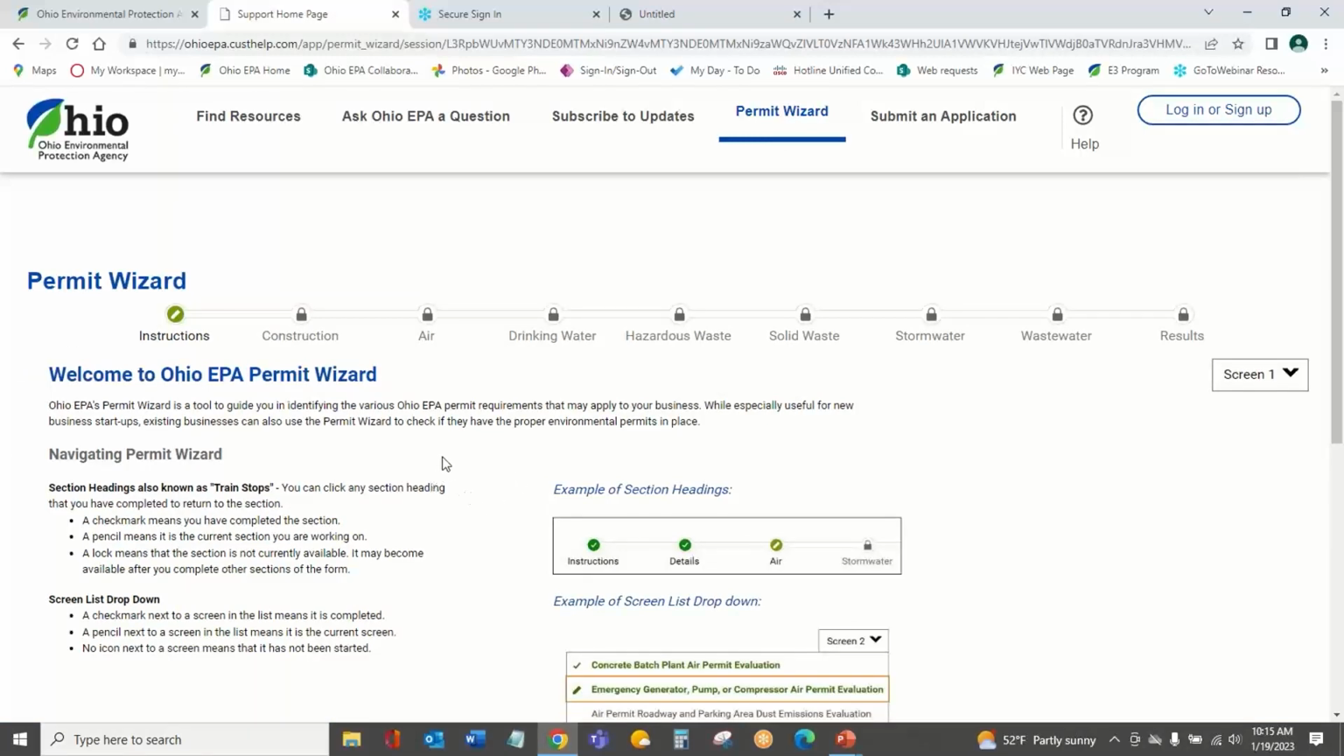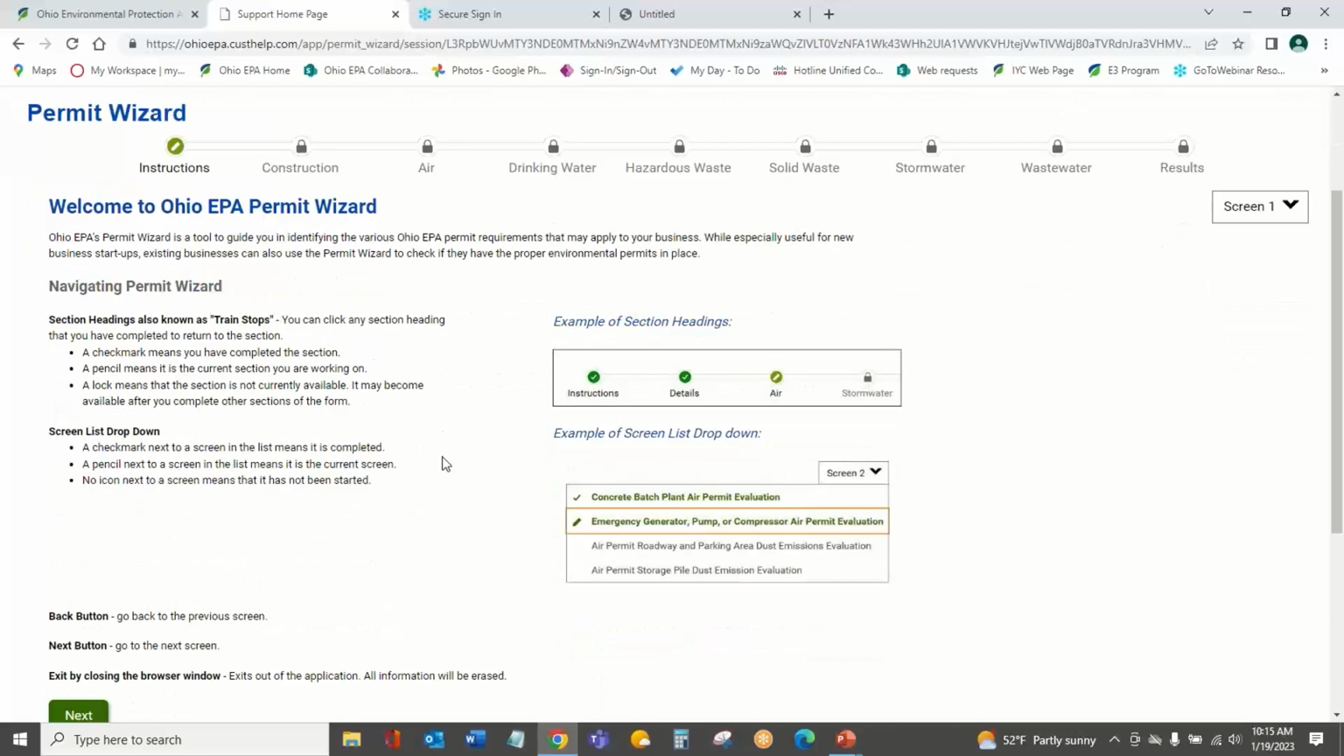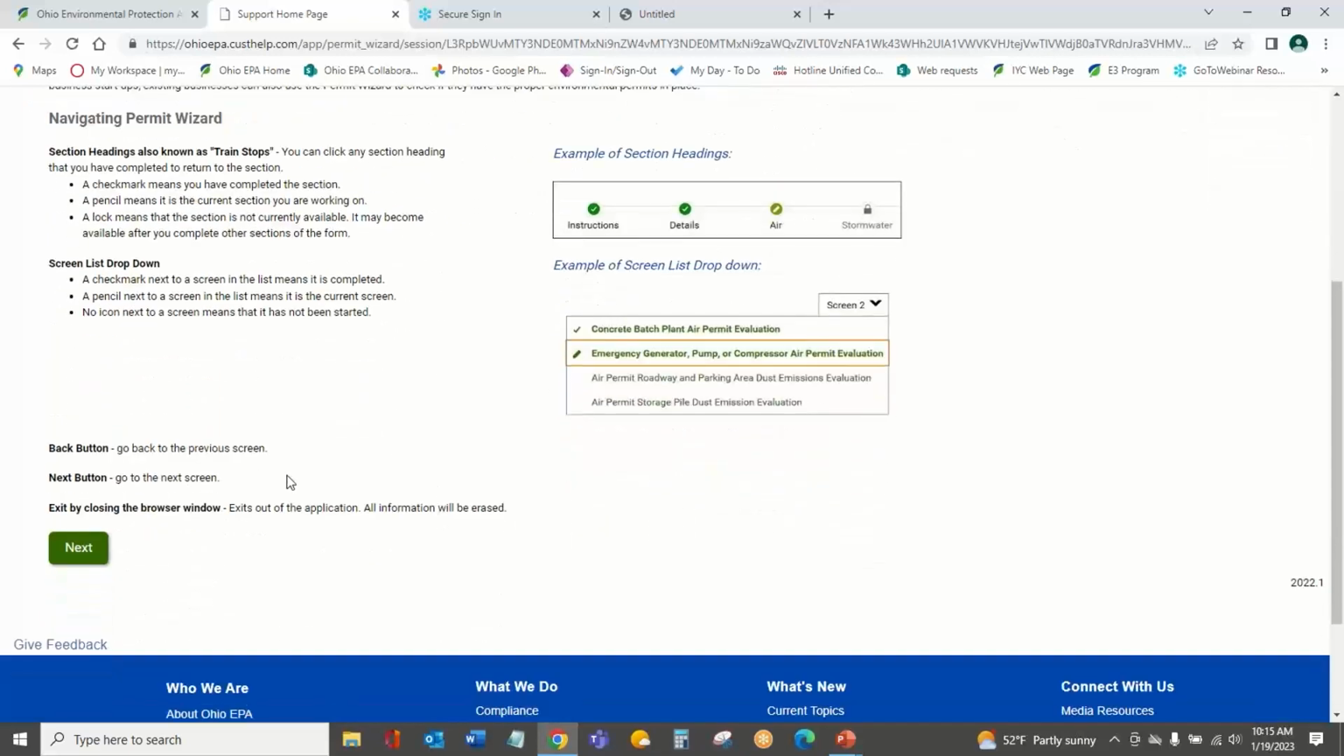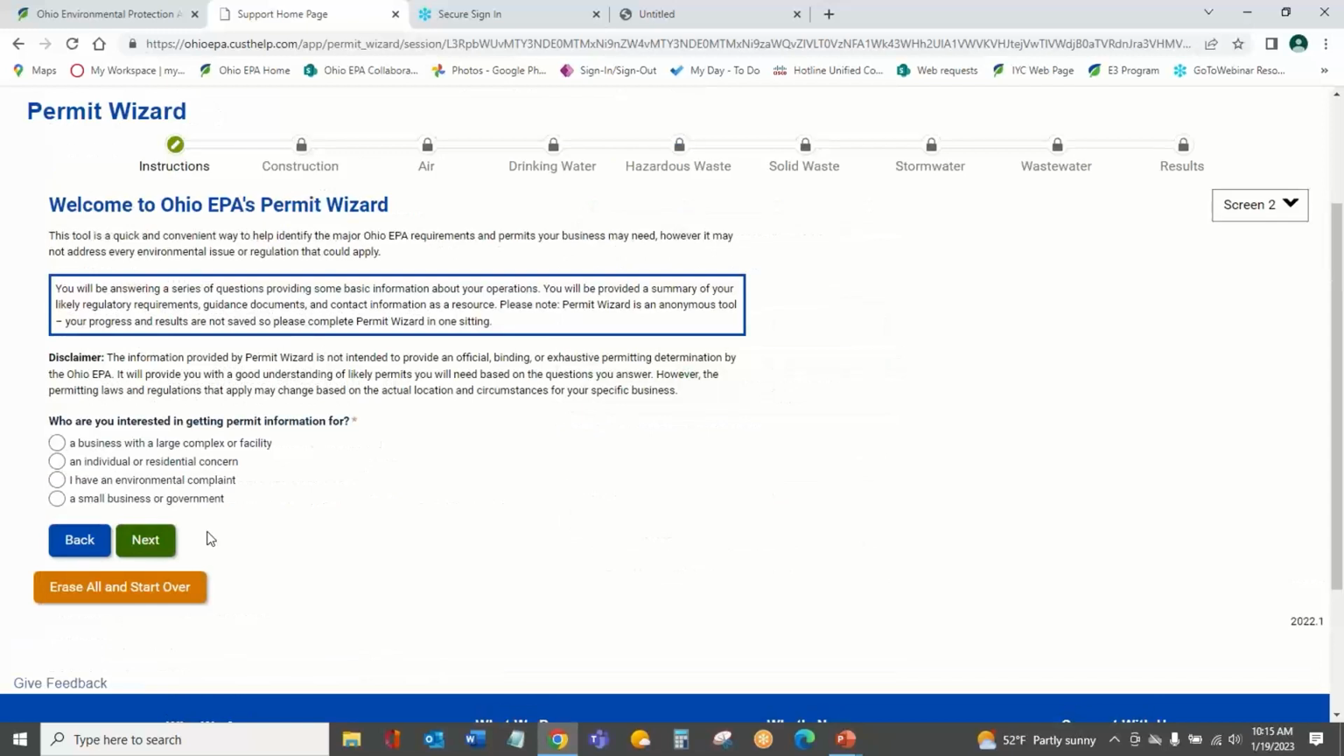Permit Wizard starts with this opening screen here. It's got general directions about how to use it, how to navigate this, what the icons at the top mean, as well as what you may see in terms of drop downs and things here to use, how to navigate it using the back button, the next button, just general instructions for navigating the application. So you'll press next, and then you'll arrive at the opening screen.